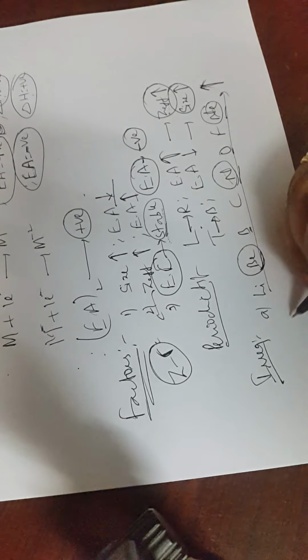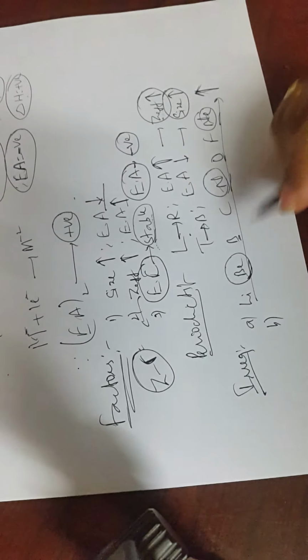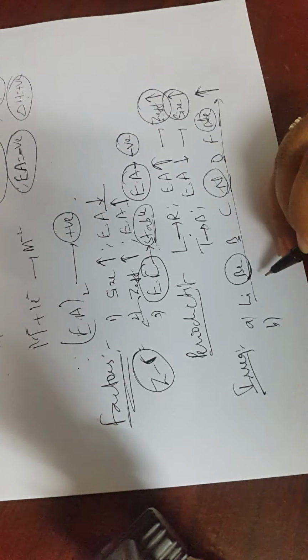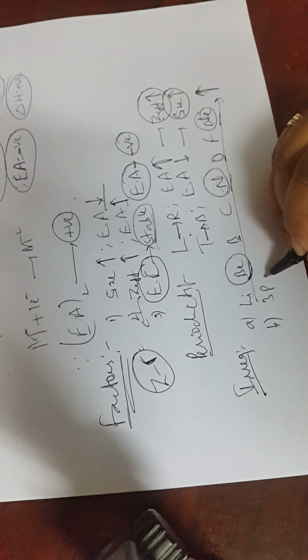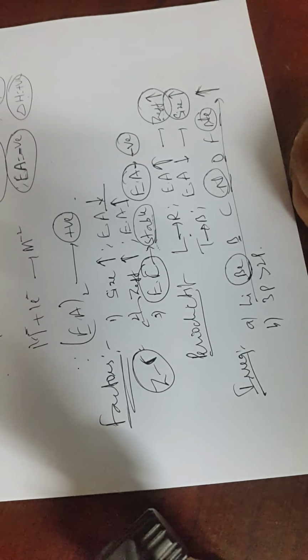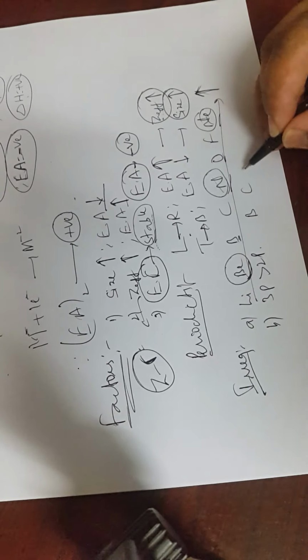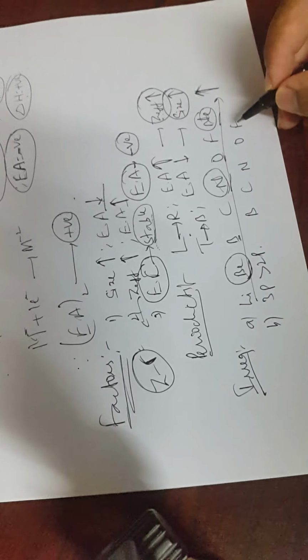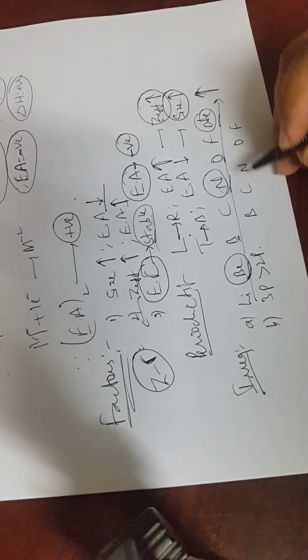Then there is one exception. The second one also, that is, the third period elements are greater than second period elements in terms of electron affinity. That is, boron, carbon, nitrogen, oxygen, fluorine if I compare, these have lesser values.